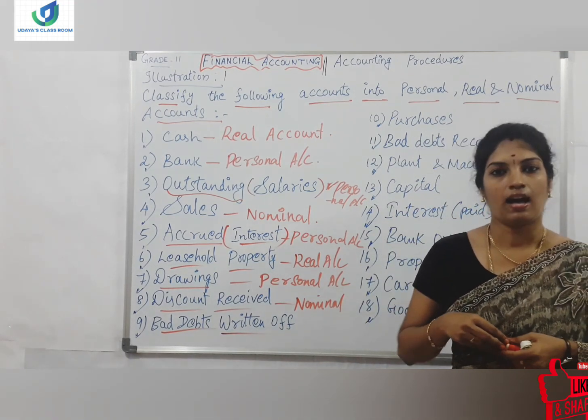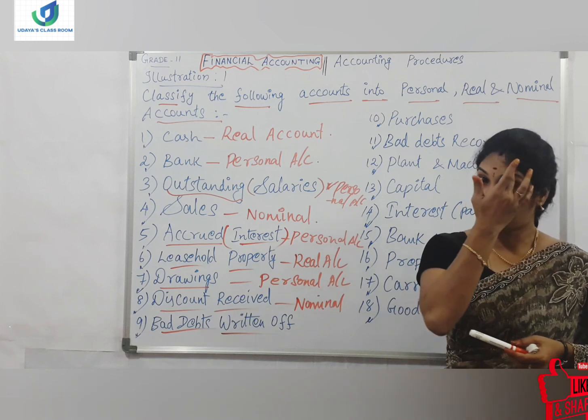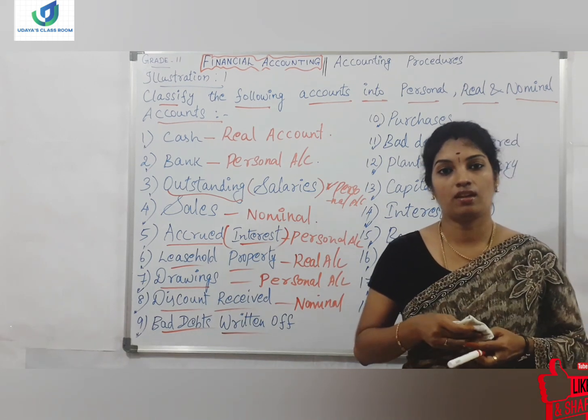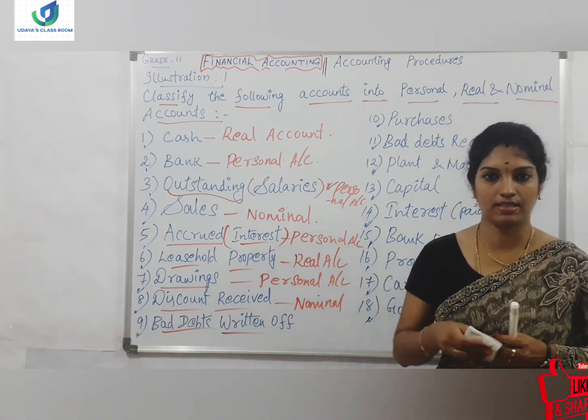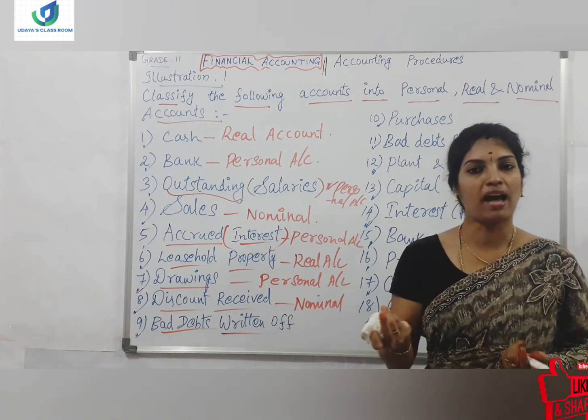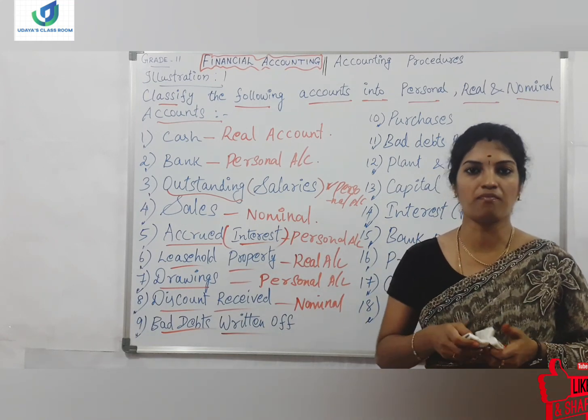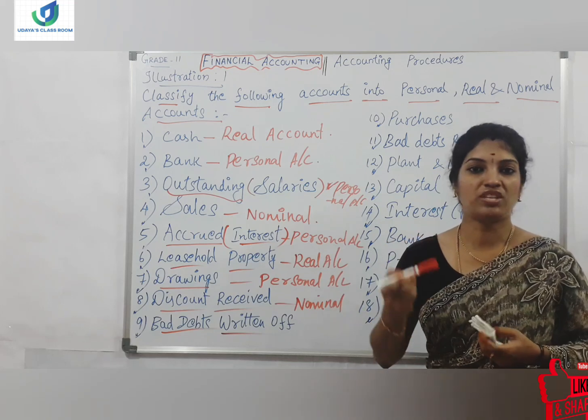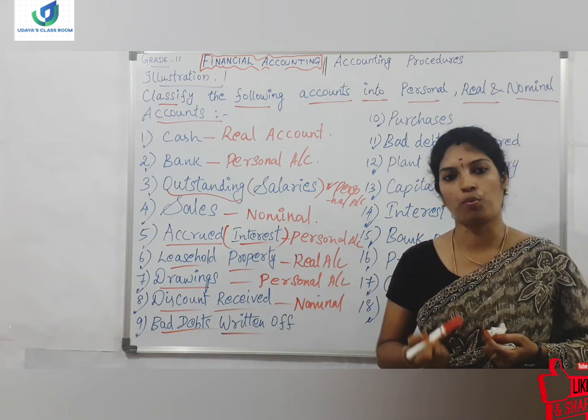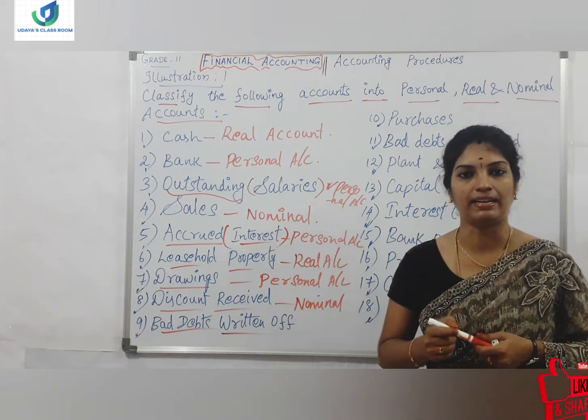They are all our assets, right? If a particular debtor is not paying his debts to us, it will be termed as bad debts. It is not going to come to us. So the amount which cannot be recovered by the proprietor will be termed as bad debts.